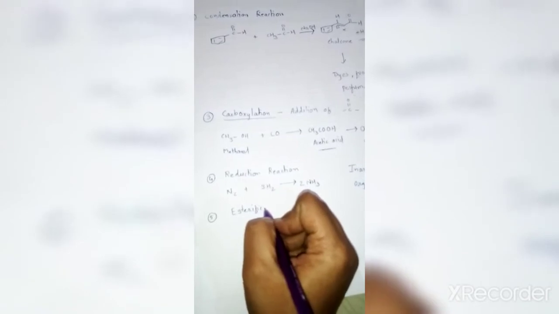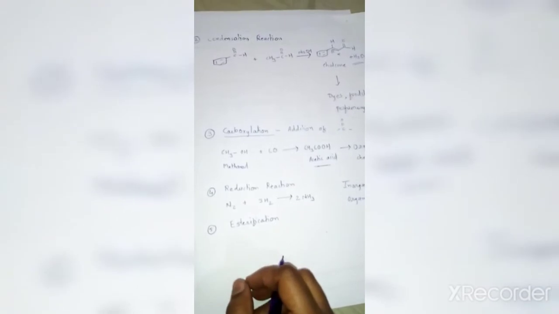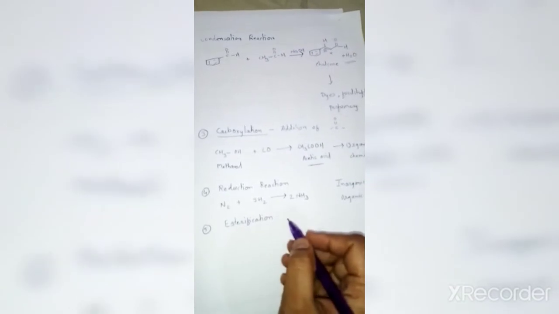And where is this unit process useful? It is useful in the preparation of inorganic as well as organic chemical industries. These are the very simple examples. The next reaction is esterification. What is meant by esterification? We all know that when acid reacts with alcohol, there is a formation of ester, and this reaction is called esterification.